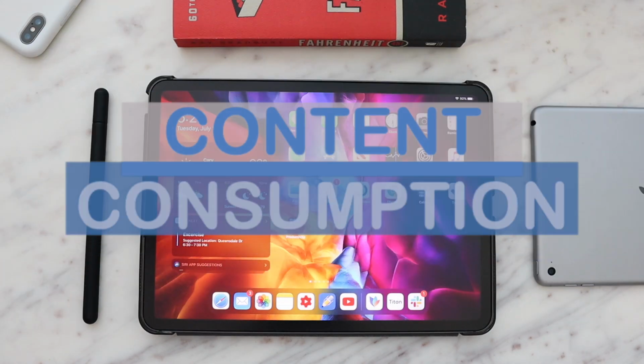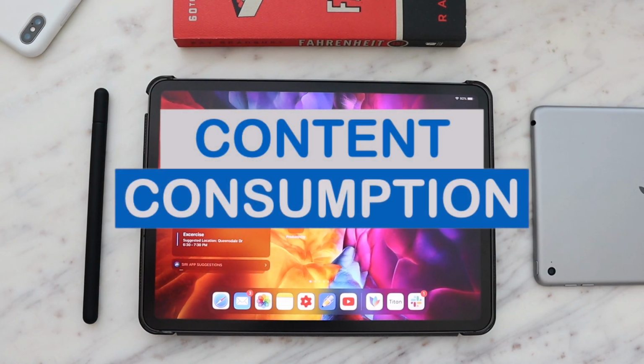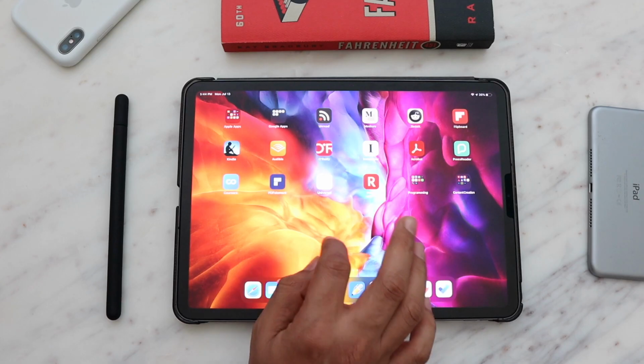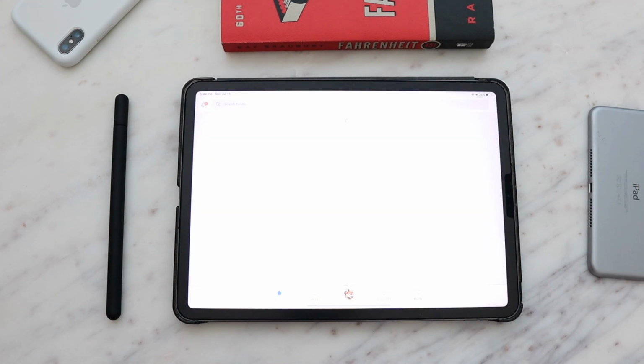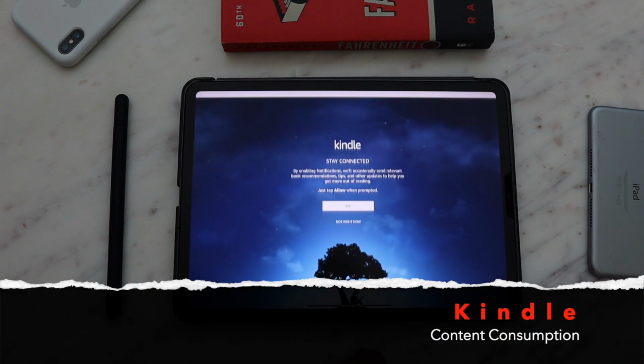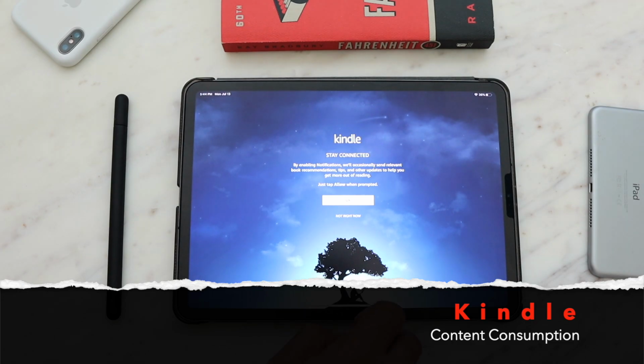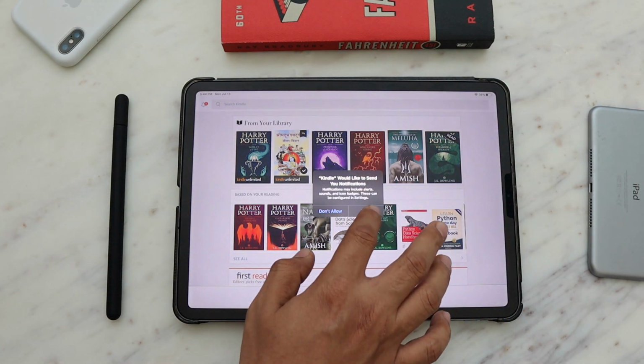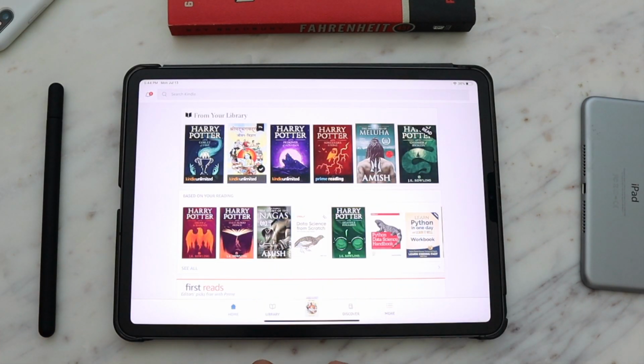That was all about the productivity category. Now let's talk about content consumption apps. In the content consumption category, let's talk about this app called Kindle. I know you all are aware of it. If you have already used Amazon Kindle, you know how good it is for reading.